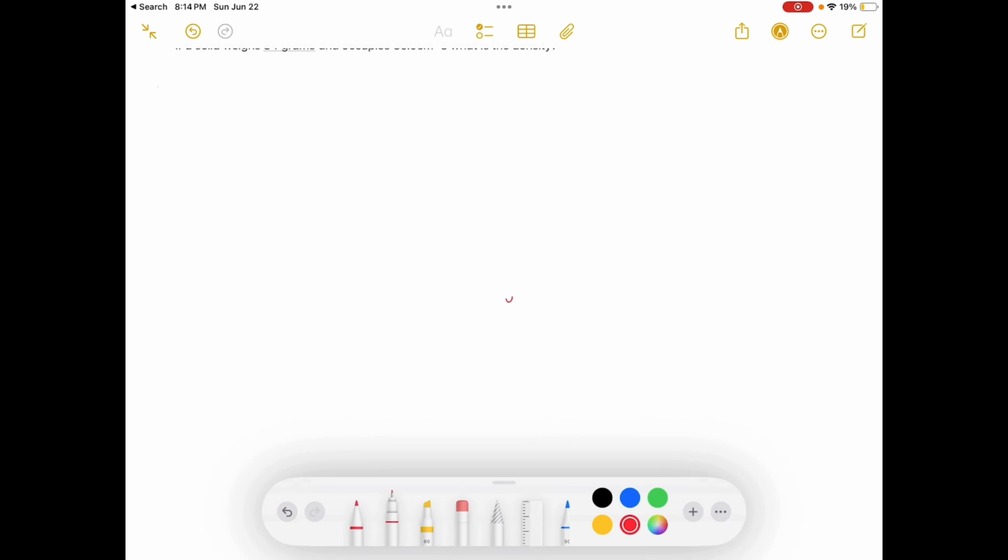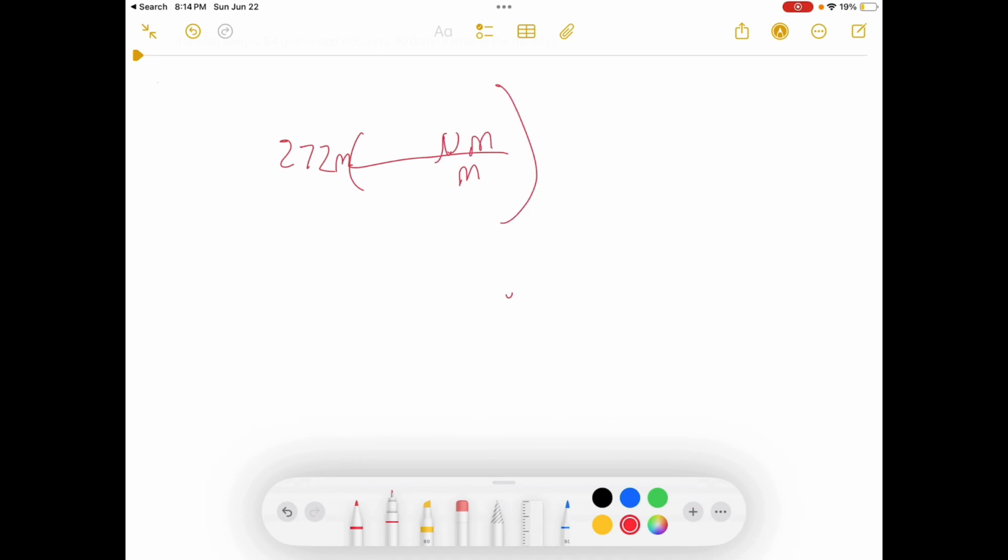For the first problem, we have converting 272 meters to micrometers. So this is quite simple. Earlier, we talked about the prefixes for the metric system. So we have 272 meters, and we've got to convert that to micrometers. We have meters on top, so we put meters on the bottom, and then micrometers on top, not mm, because there's already mega and milli.